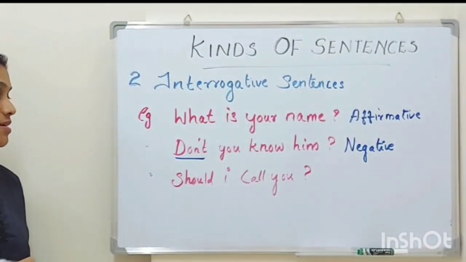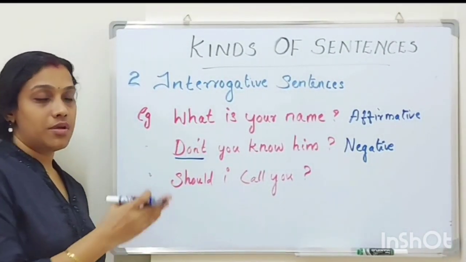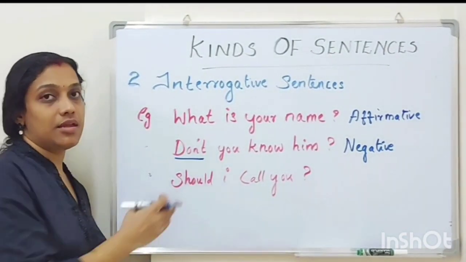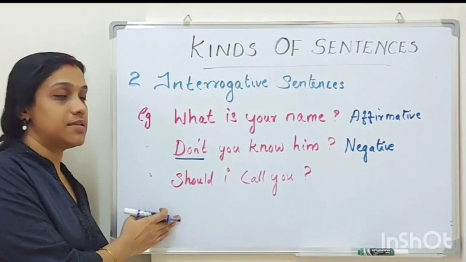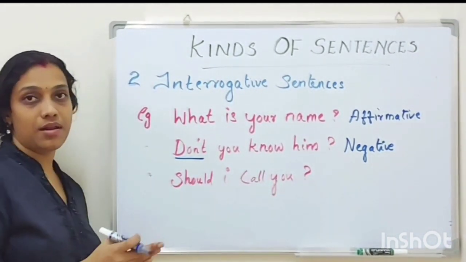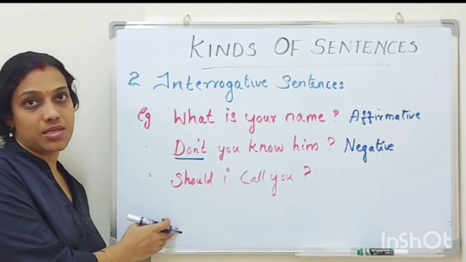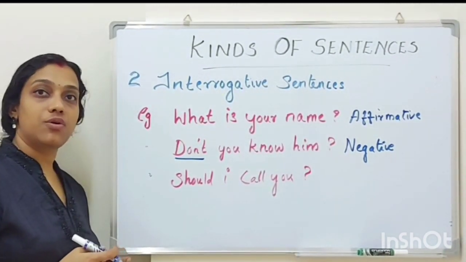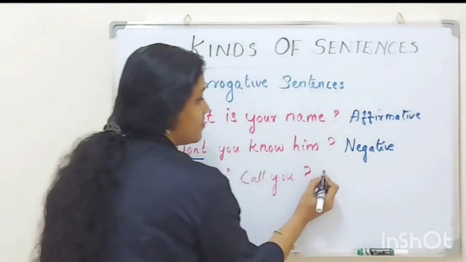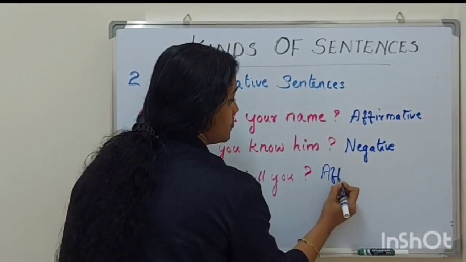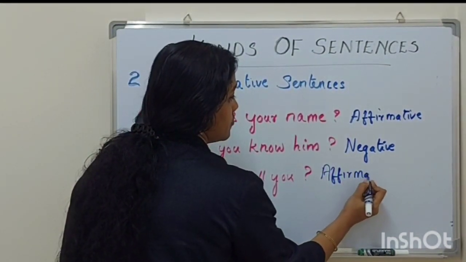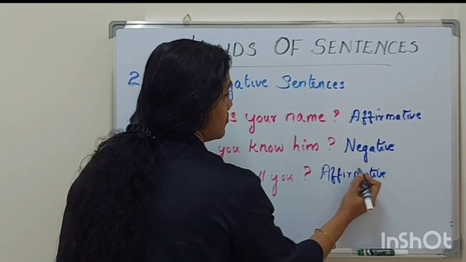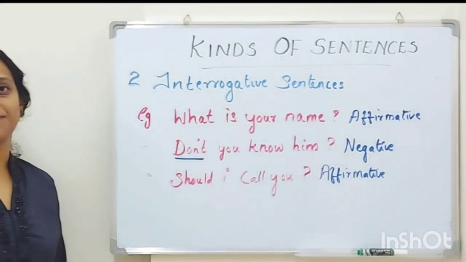Now the last one. Should I call you? Here also we can see it is a direct question starting with a capital letter, ends with a question mark and it is a positive question. So this is an example for affirmative interrogative sentence. Got it?